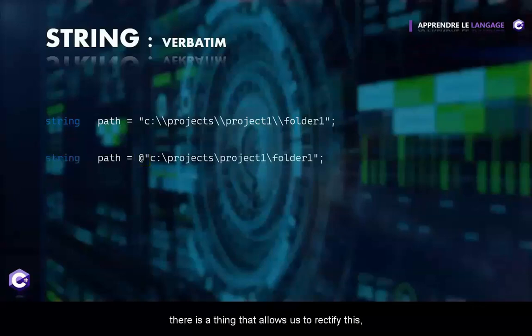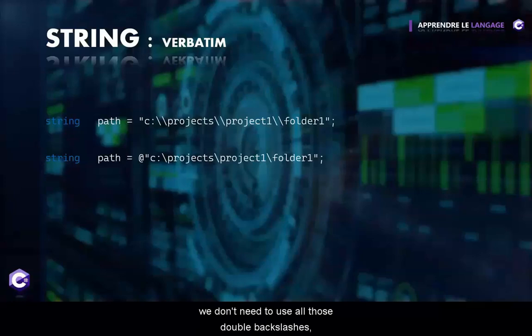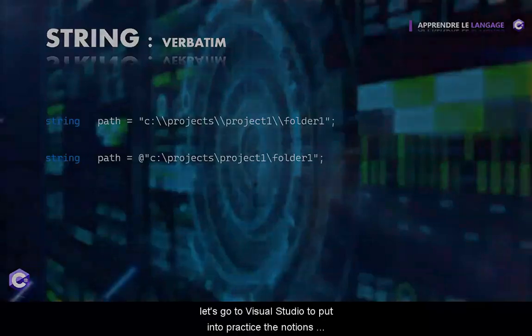In C# there is a thing that allows us to rectify this. And this thing is an at sign. Thanks to the verbatim identifier, we don't need to use all those double backslashes. We can simply prefix our string with the at sign, and we can use only one backslash. Now we are done with strings. Let's go to Visual Studio.